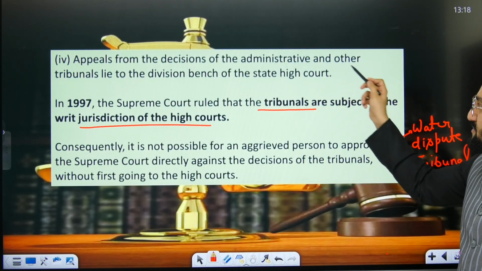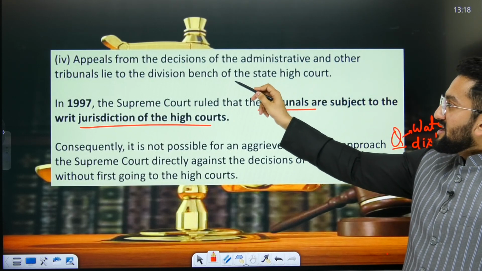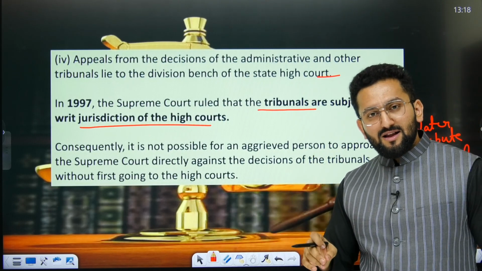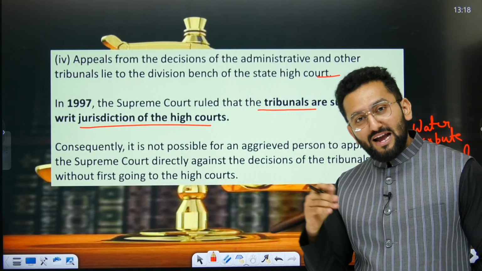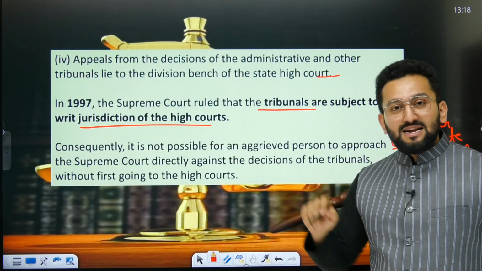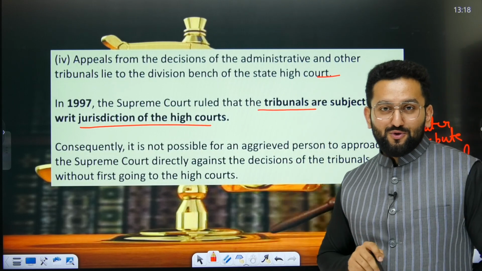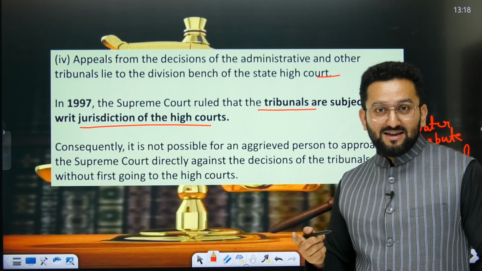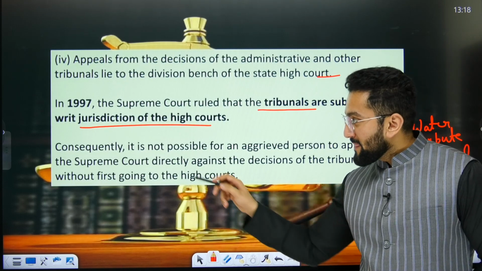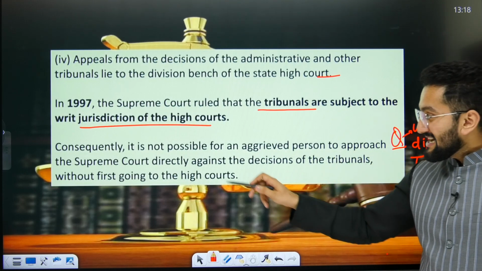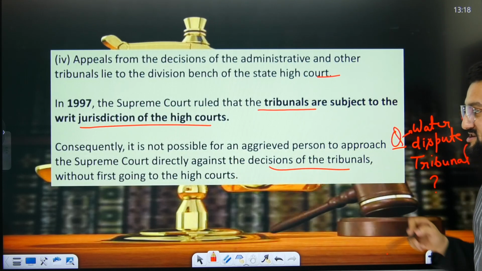Appeal from decisions of the administrative and other tribunals lie to the divisional bench of the State High Court. It means from tribunals as well, the appellate jurisdiction of High Court extends there. In 1997, Supreme Court said that tribunals are subjected to the writ jurisdiction of High Court. Means High Court can issue writs against tribunals. Consequently, it is not possible for the aggrieved person to approach Supreme Court directly against a decision of the tribunal.